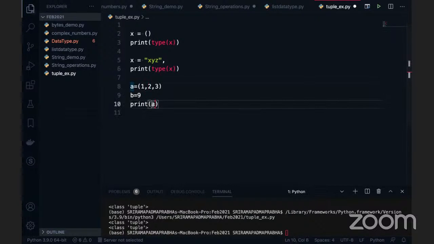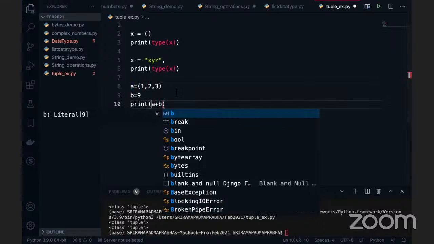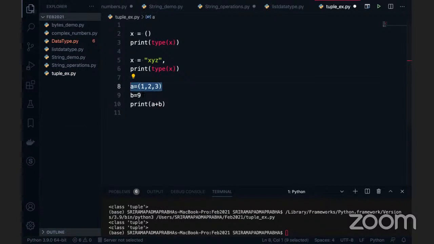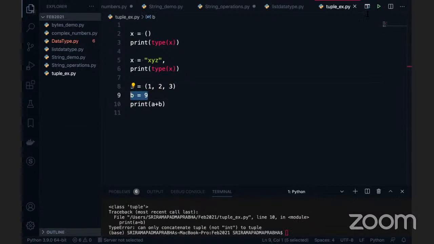For example, a plus b. Is it possible? a type is a tuple, b type is an integer, but most of the times we see a popular error: can only concatenate tuple with tuple. We mostly see it when working on Django projects or Python projects, right? So a tuple cannot be used like this. This is not possible, okay? Just keep it in your mind.